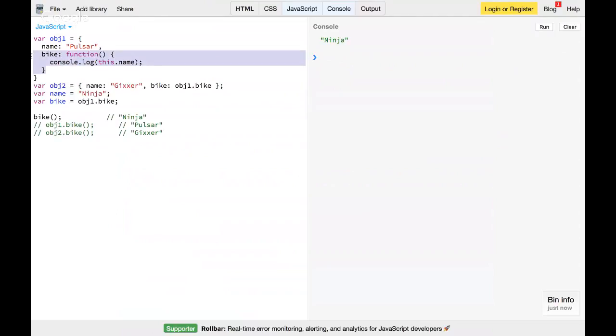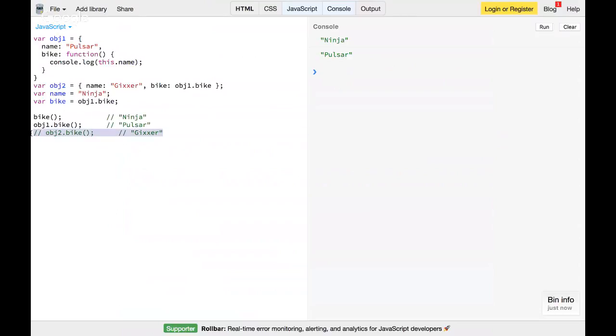Okay, and next when I print object one dot bike, then it prints pulsar. Okay, that's pretty clear. I don't have to explain anything here because bike is a method of object one and name is a property of object one. When I say object one dot bike, the this keyword in console.log this dot name will obviously be the context of object one. It prints pulsar. That's cool.